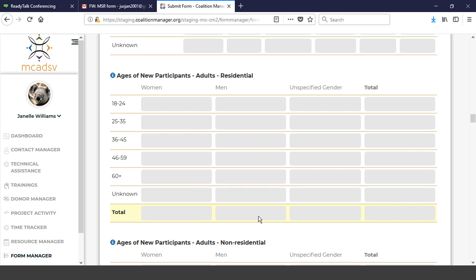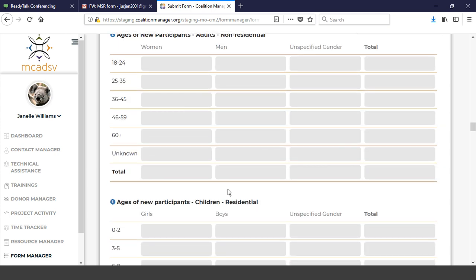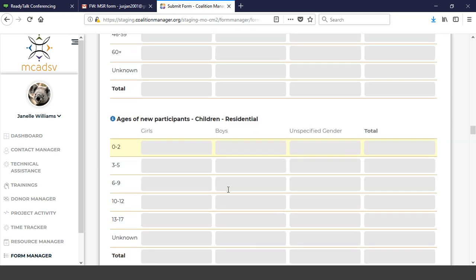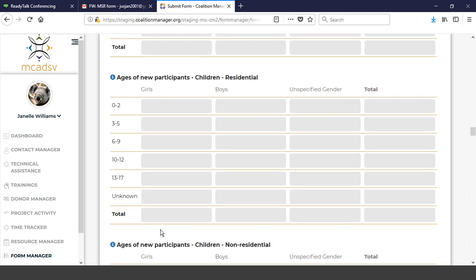As far as age ranges for residential and non-residential new participants, there are no changes in those sections. However, when you get to children, there are some age range changes, so please make sure you have 6 to 9, 10 to 12, 13 to 17, and if you have a child whose age you don't know, make sure you get that entered. But again, pay real close attention to these totals.